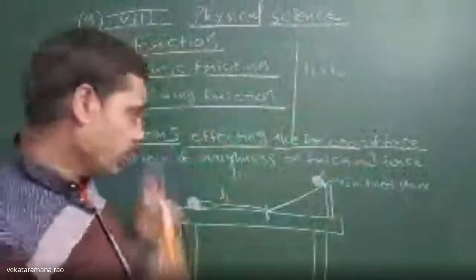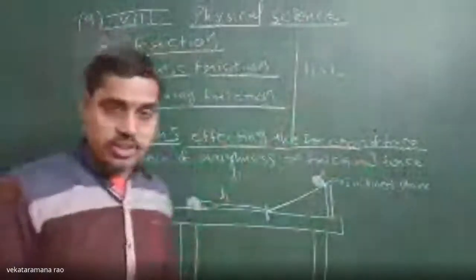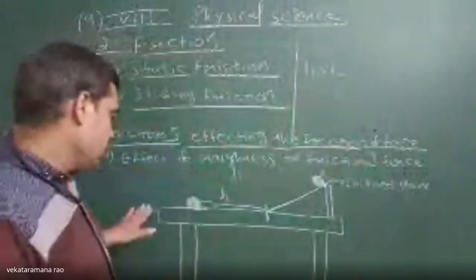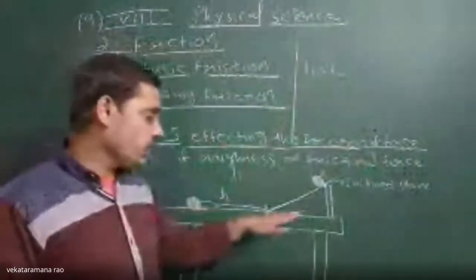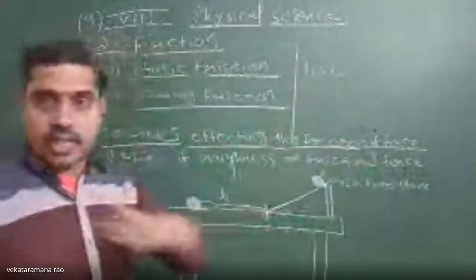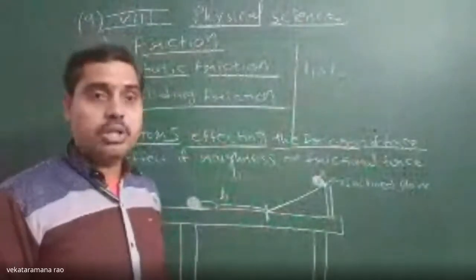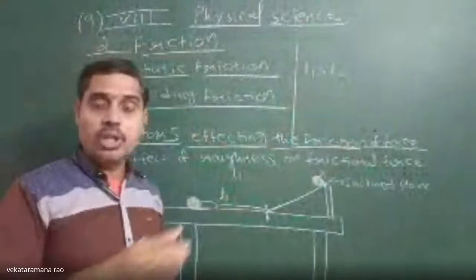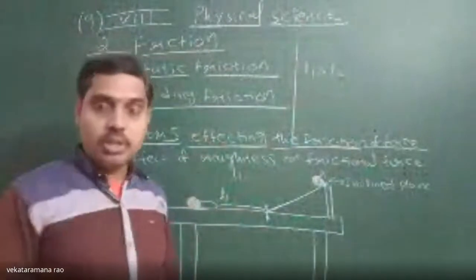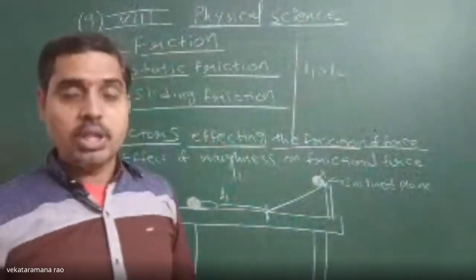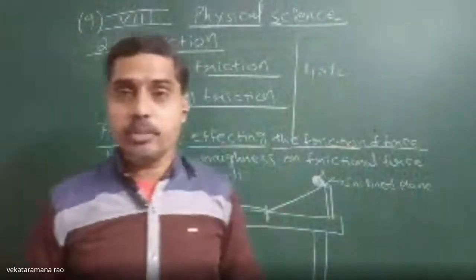Because for our naked eye, for our observation, we will feel that the surface of the table is very flat. But actually there will be many ups and downs on the surface of the table. Those irregularities will be there.